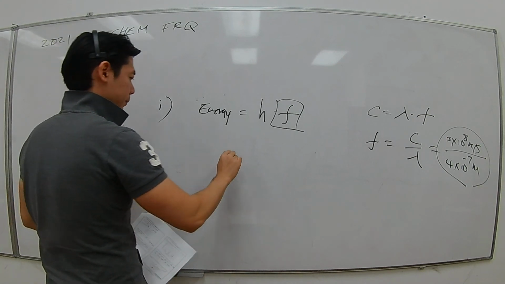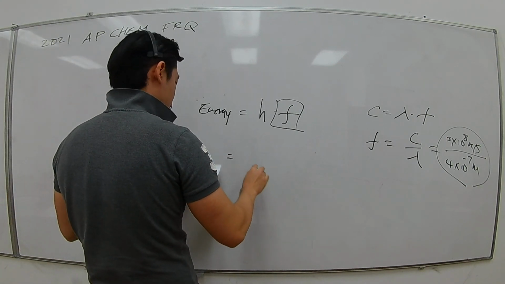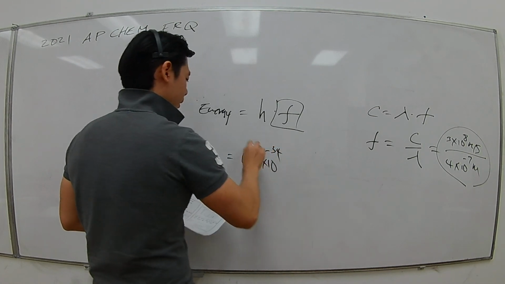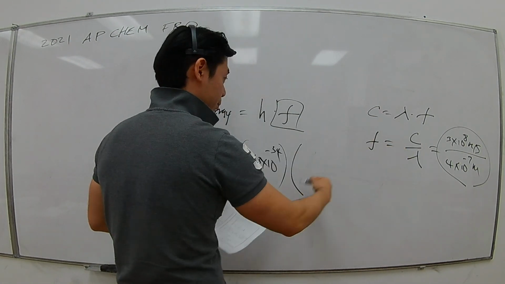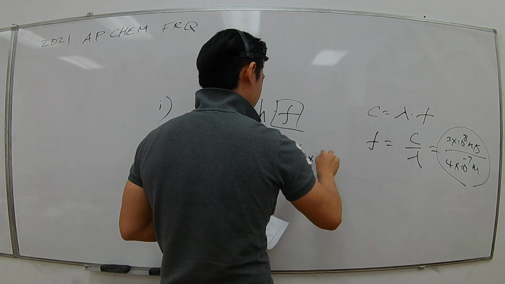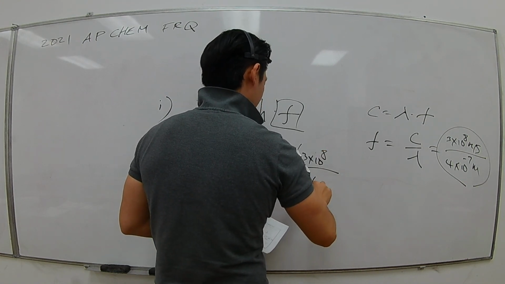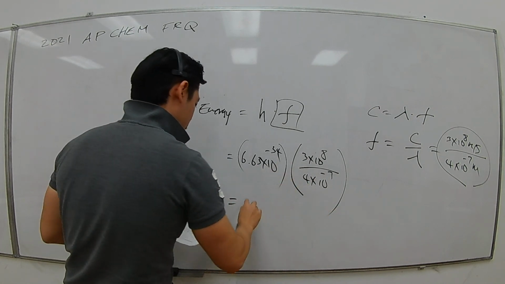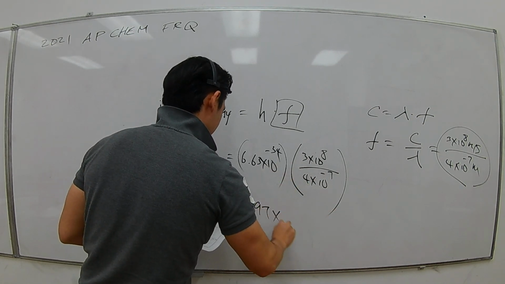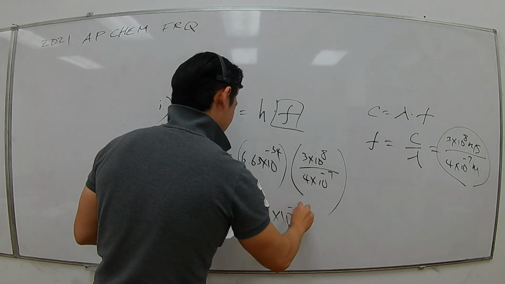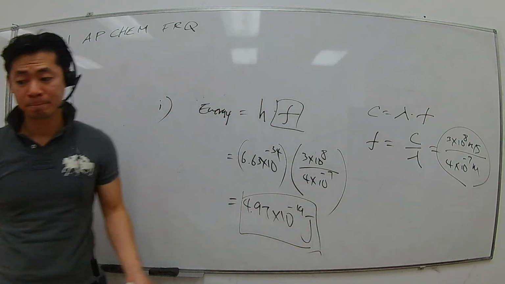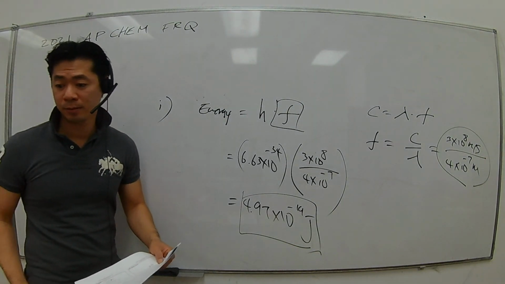So energy is equal to Planck's constant, which is 6.63 times 10 to the power of -34, times the value that we got there: 3 times 10 to the power of 8 divided by 4 times 10 to the power of -7. So the value that I got is 4.97 times 10 to the power of -19 joules. That is the answer that I got for part I. So that will be the end of number 2.